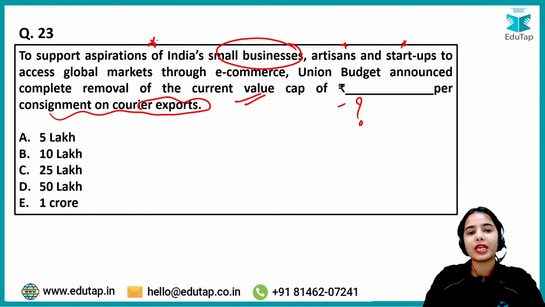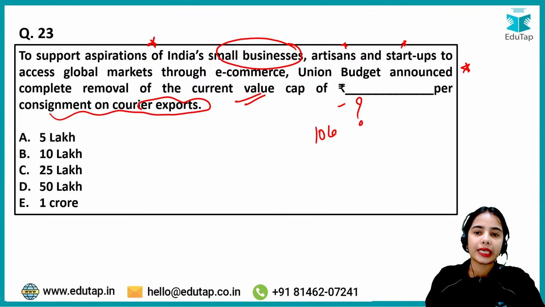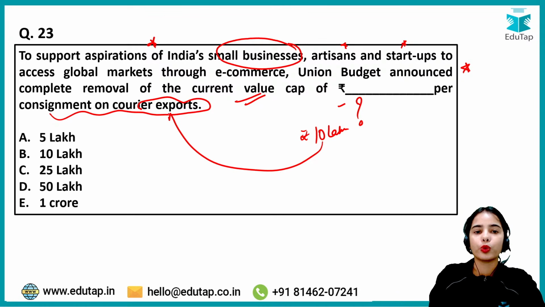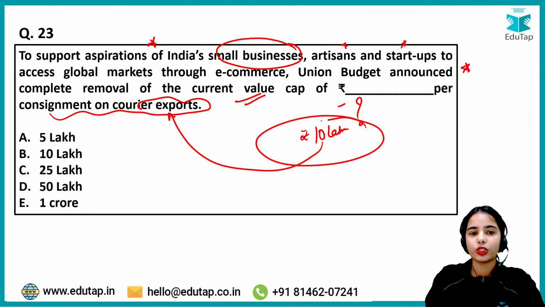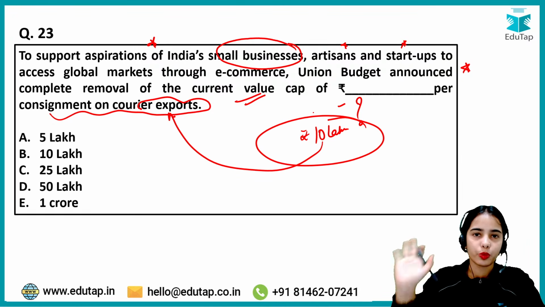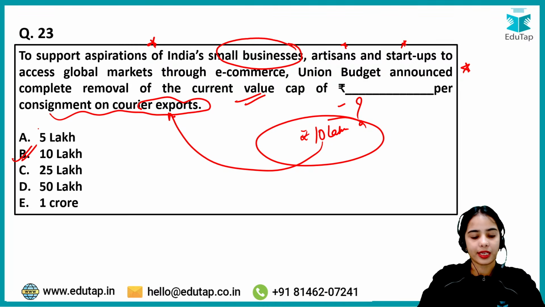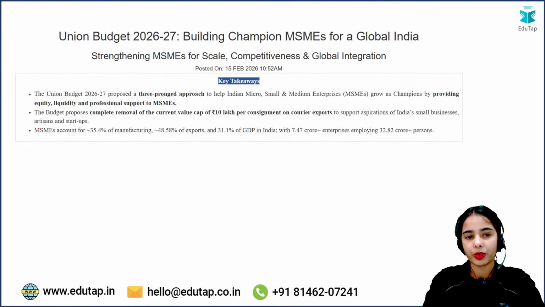So basically to support the aspirations of India's small businesses, Union Budget has announced complete removal of the current value cap of rupees 10 lakh per consignment on courier exports. So this limit on the courier exports has been removed now. So this is a big step that has been taken, and that's why you have to keep it in mind.